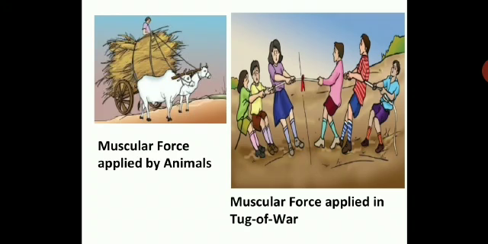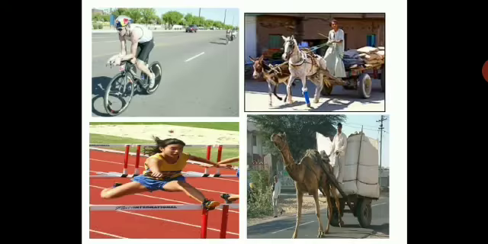Here you can see muscular force applied by animals. A big heavy load on the cart, and they have to pull the cart. For pulling the cart with a heavy load, they require lots of muscular force. Buffaloes and cows have lots of muscular force. And you can see a tug of war. You have to apply muscular force to win. Again you can see muscular force applied on both sides.